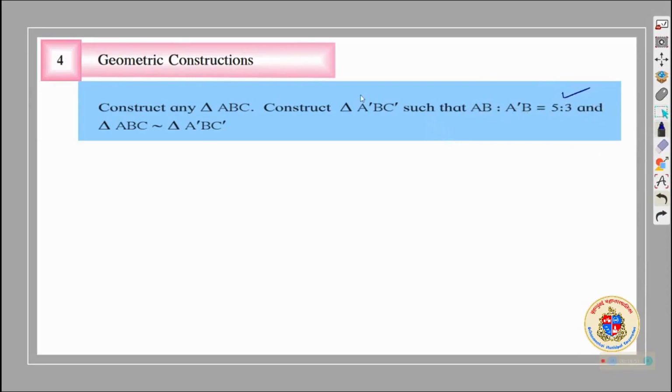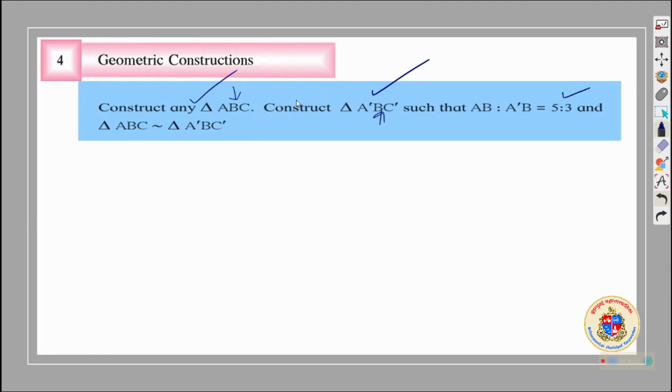So you will be constructing a triangle ABC with any measure, and we are asked to construct A dash BC. What is happening here? Common. The last one was such a construction where both triangles were different. One was ABC, another was PQR. Here it is A dash BC dash.